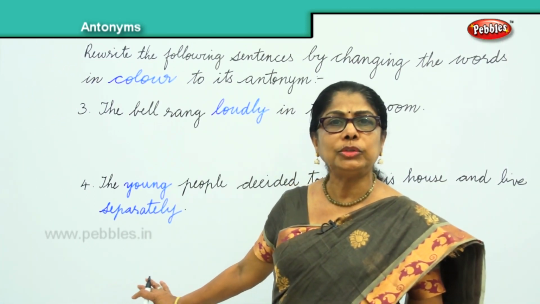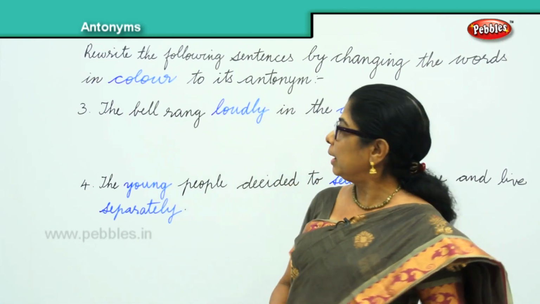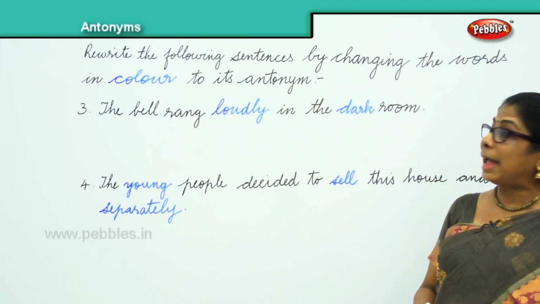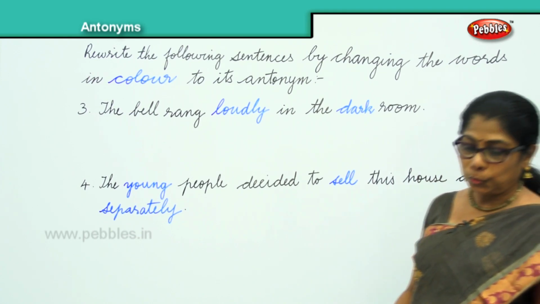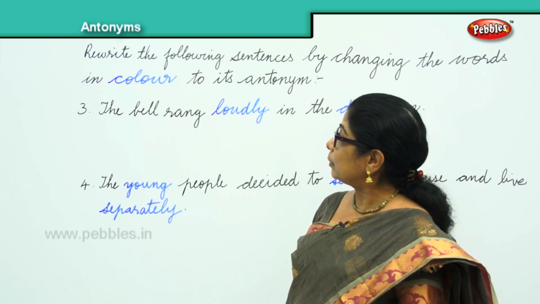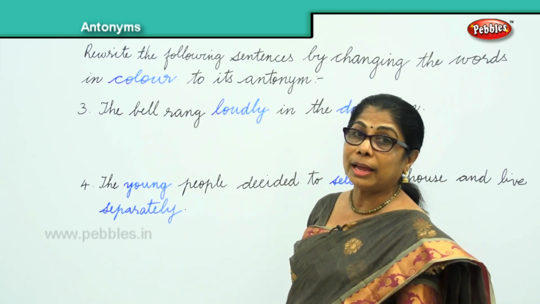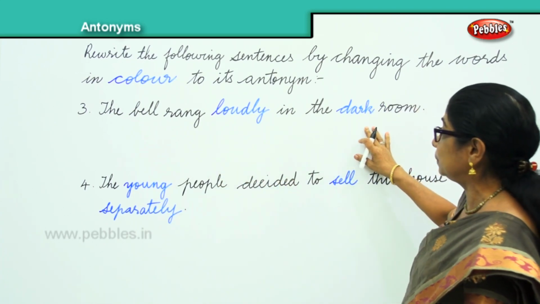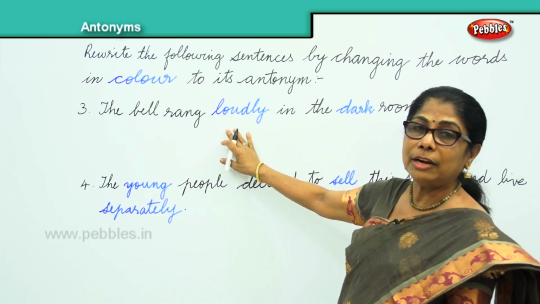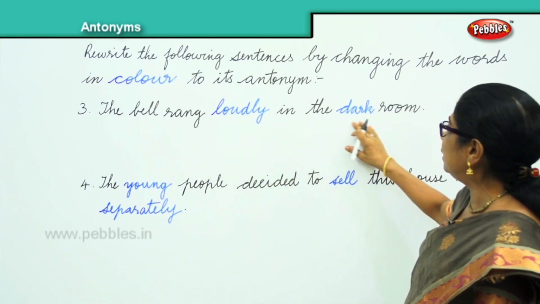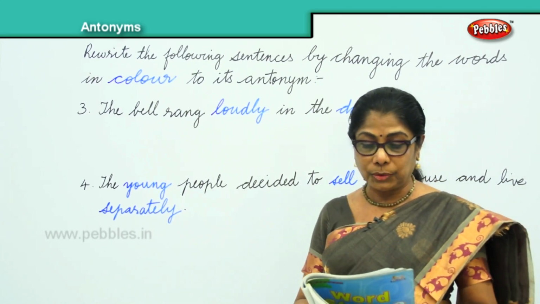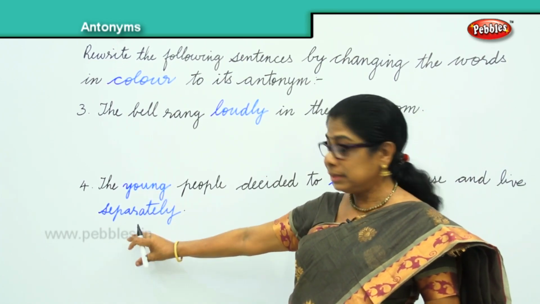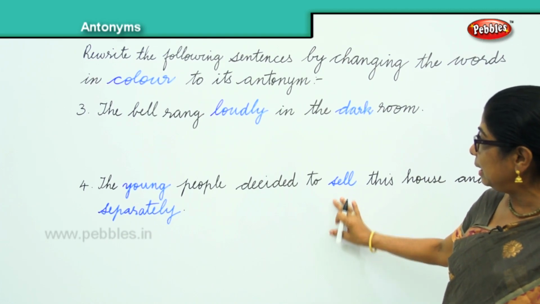I have put up two more sentences for you, and the words in color you're supposed to change, find their antonyms, then frame sentences. Okay. Now, in this third sentence we have two colored words. You have loudly and dark. Now, tell me the antonym for loudly? Softly. Dark, you can say bright or light. Okay. Then you have here young, can have old, separate, together, sell, buy.